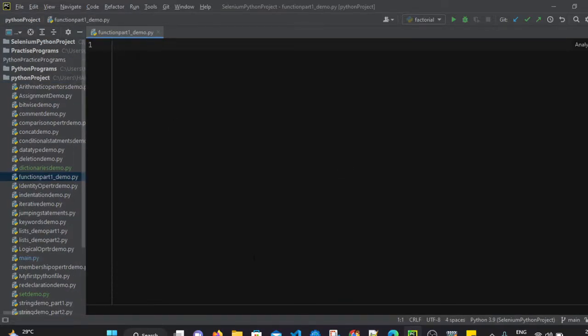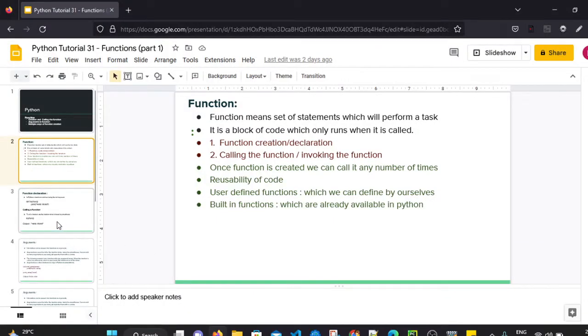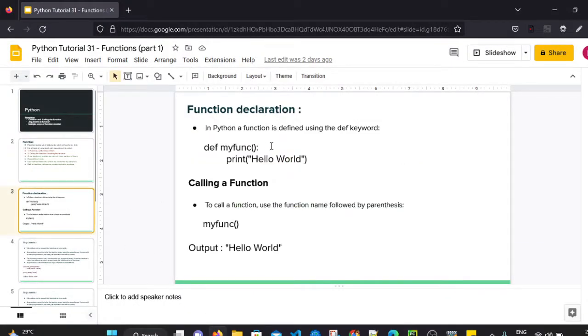Now how to create a function? To create a function, we have to use def, that is the define keyword. def is a keyword. After that we mention the function name, then round brackets, then a colon, and then the block of code which is included in the function.